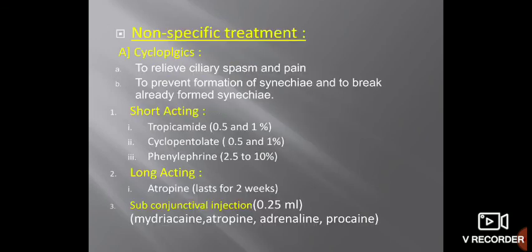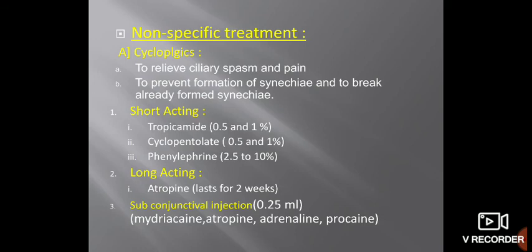There are non-specific treatments which are given in all the patients. First is cycloplegics. Cycloplegics are mostly given to relieve the pain, to relieve the ciliary spasm, to prevent the formation of synechiae, and to break the already formed synechiae. There are different types of cycloplegics. Cycloplegia: cyclo refers to the ciliary body, and plegia is paralysis. So these drugs cause paralysis of the ciliary body.